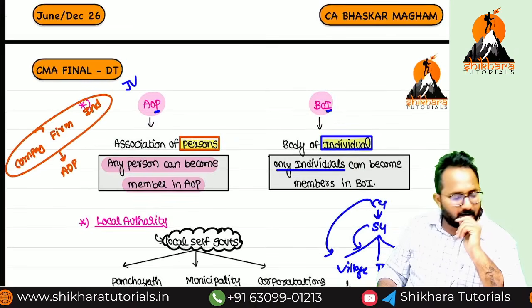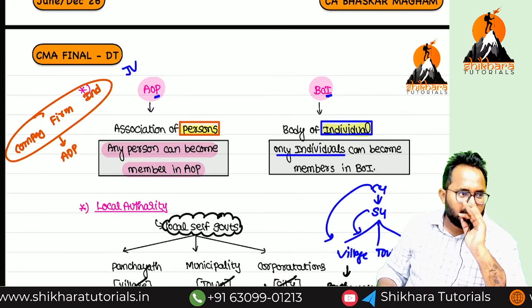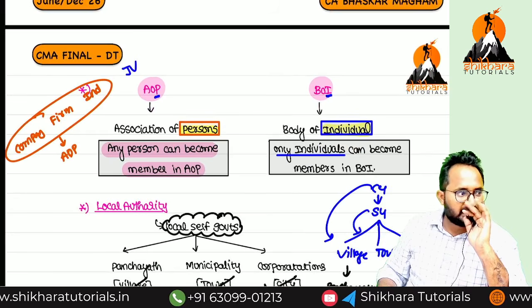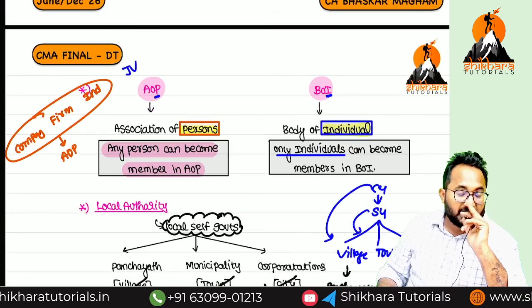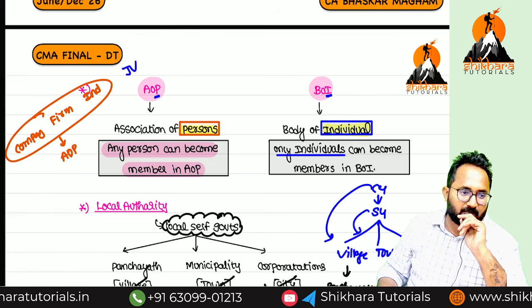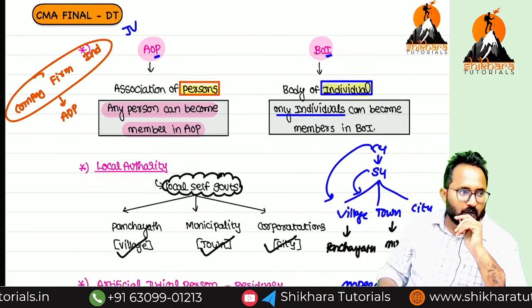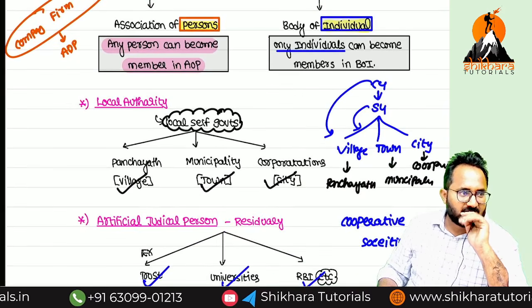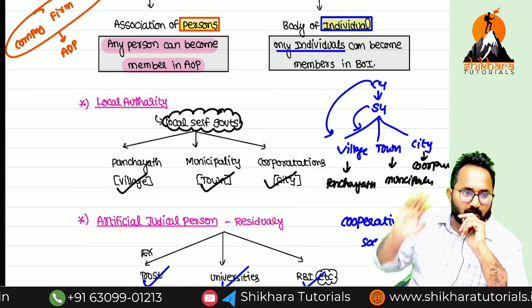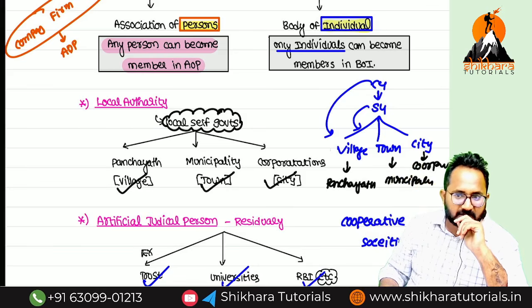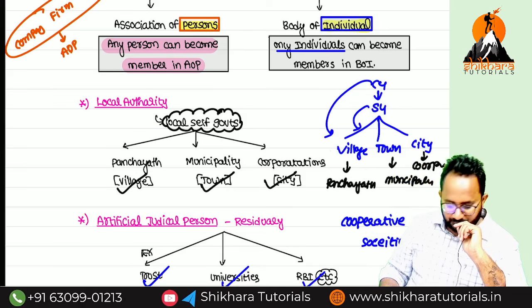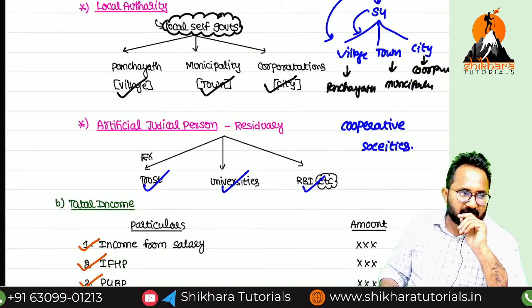Next, AOP and BOI. What is the differentiation? Any person can become a member in an AOP. But in a body of individuals, who can become a member? Only individuals. So the person definition is done. Local authority means local self-government, which is lower than the state government: panchayats, municipalities, corporations.